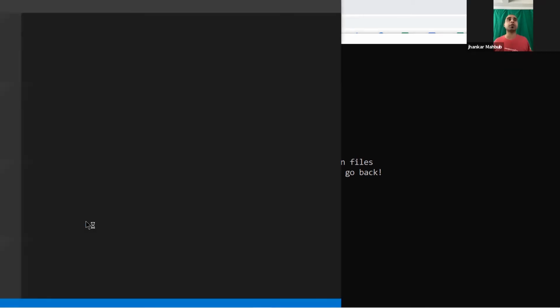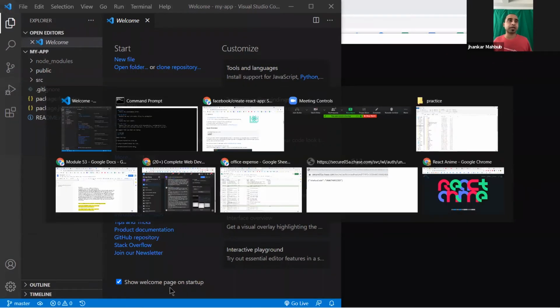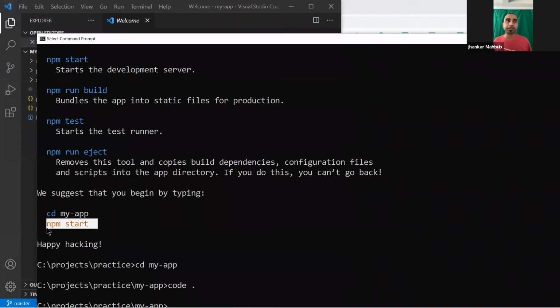What it will do is open my Visual Studio Code with this project. And you'll be able to see the project's name right somewhere in this area. And now we go back to the last command, that is npm start. This npm start is an interesting thing. What it does is start your application, and if you change something, it automatically updates the changes. And we'll see that fun part, and that is called hot reload.